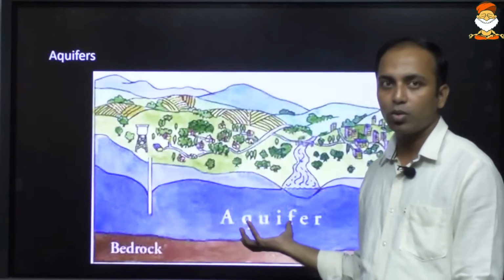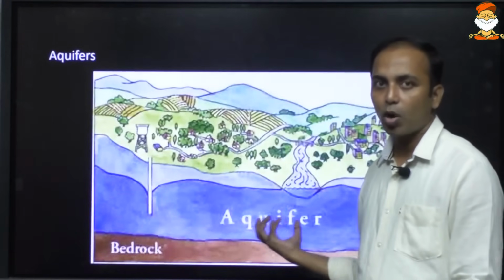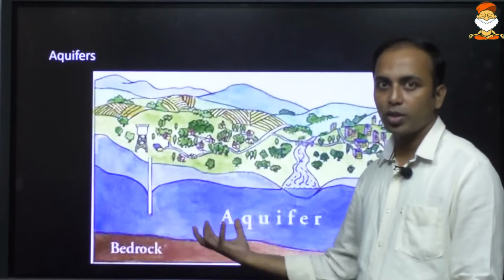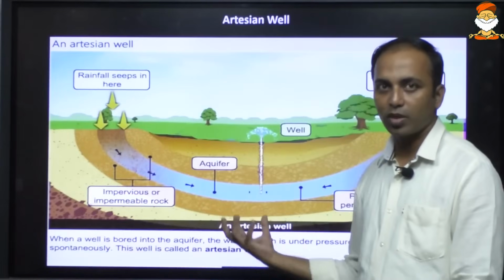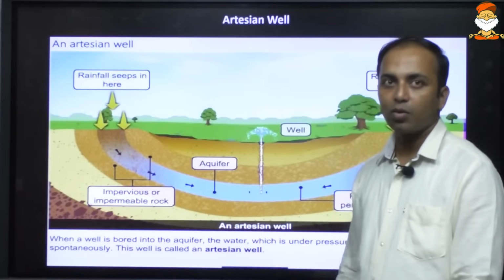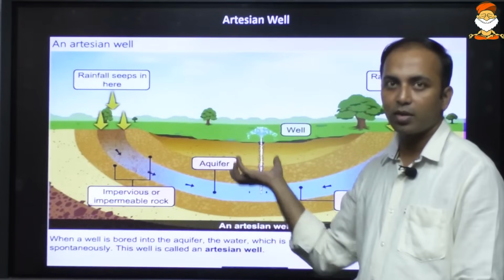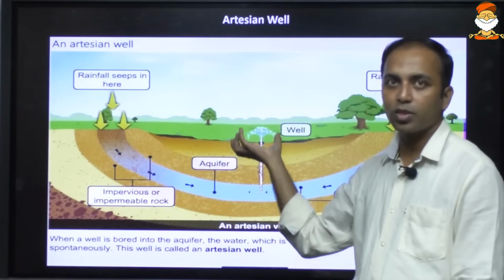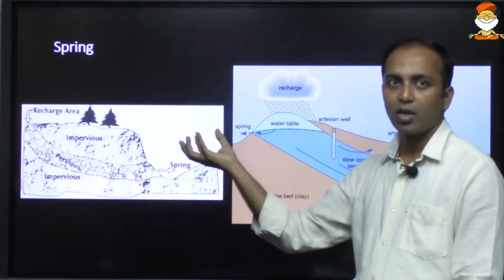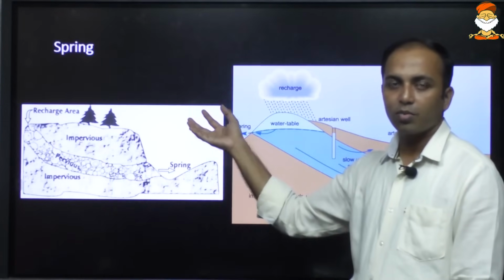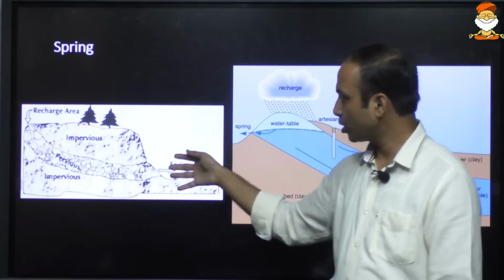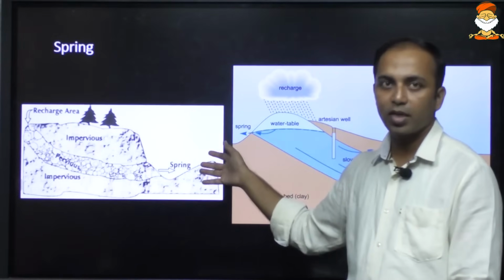Underground water is mainly stored in rocks which are interconnected to each other. These are the aquifers, which are very, very important. And when it is in this order, wherein the formation of a well takes place, it is known as an artesian well.